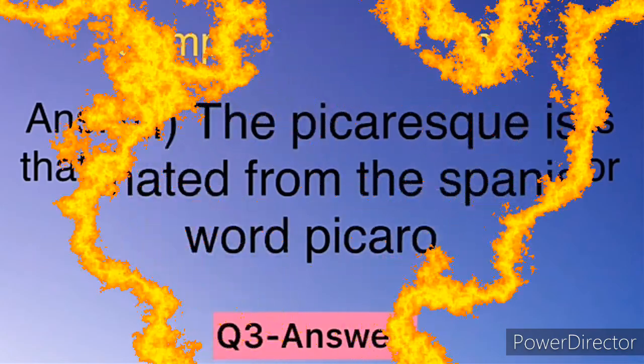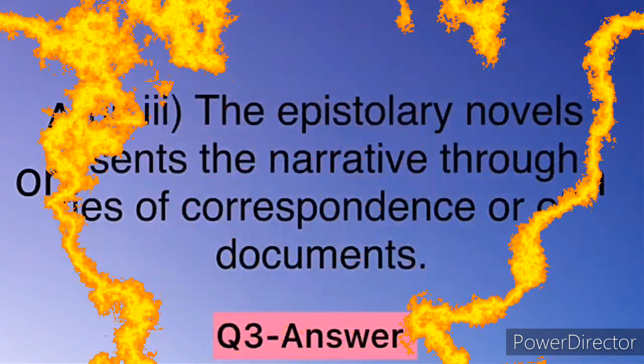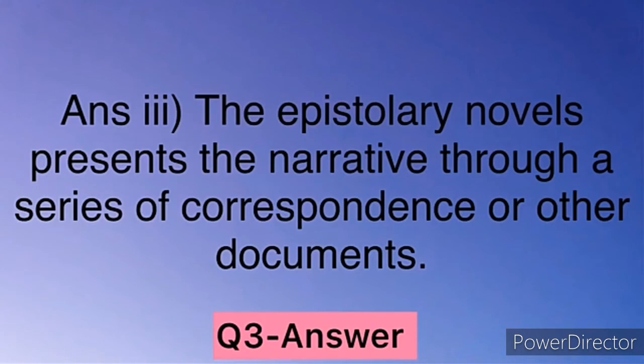Second, the word picaresque originated from the Spanish word picaro. Third, the epistolary novel presents the narrative through a series of correspondence or documents. Documents may be like letters, diary entries. So that's the answer.